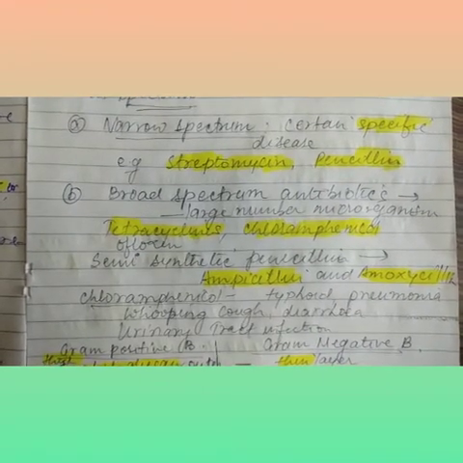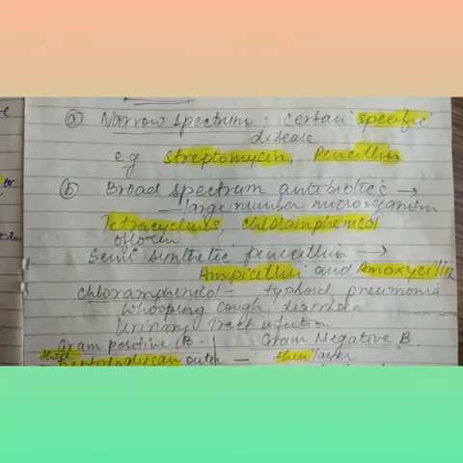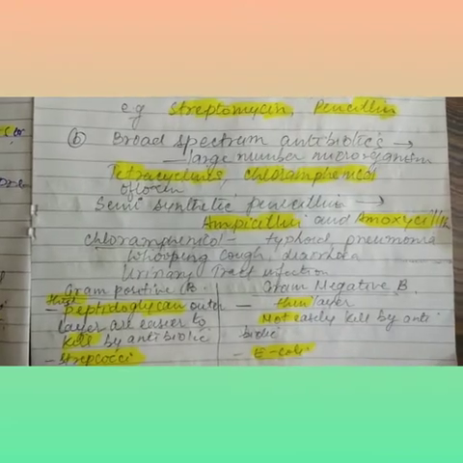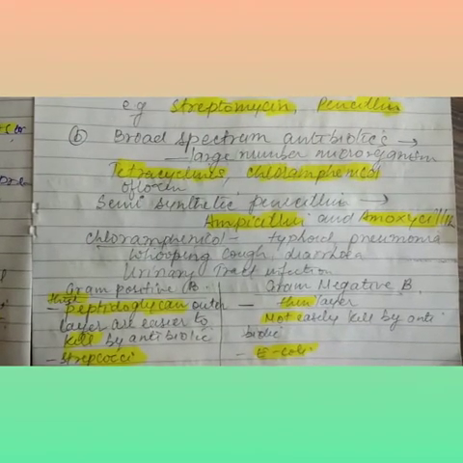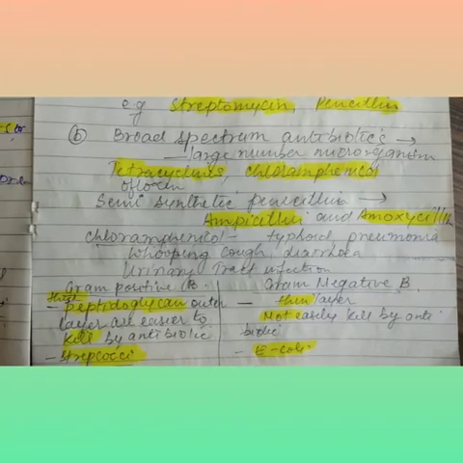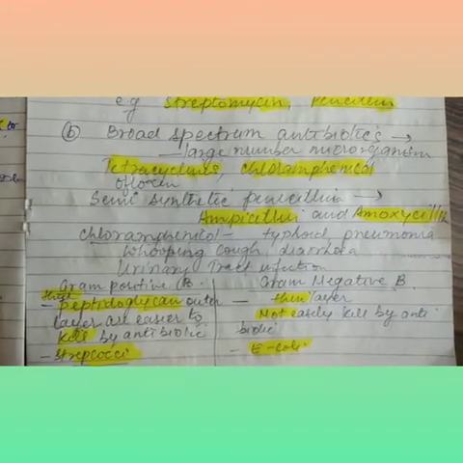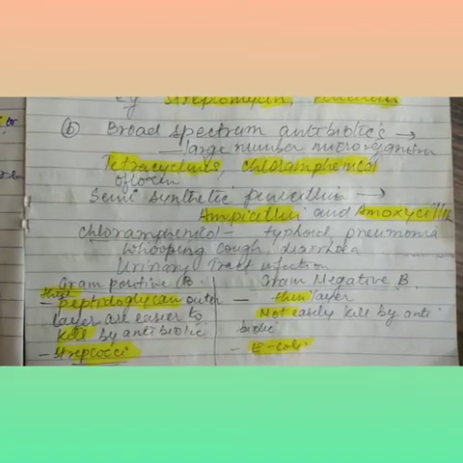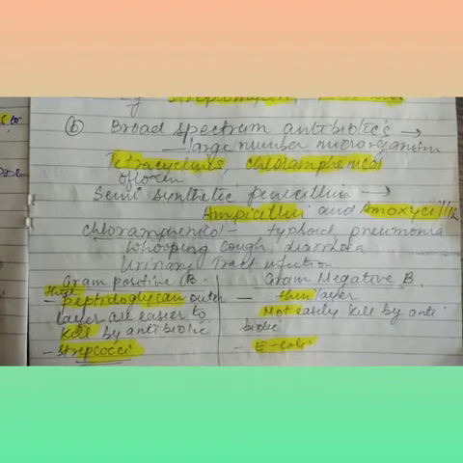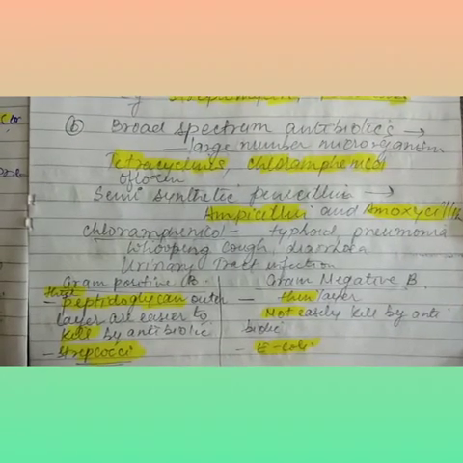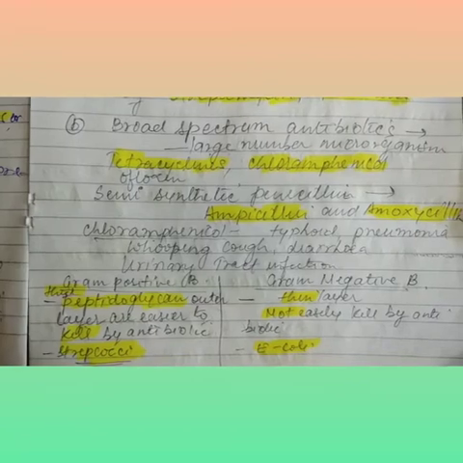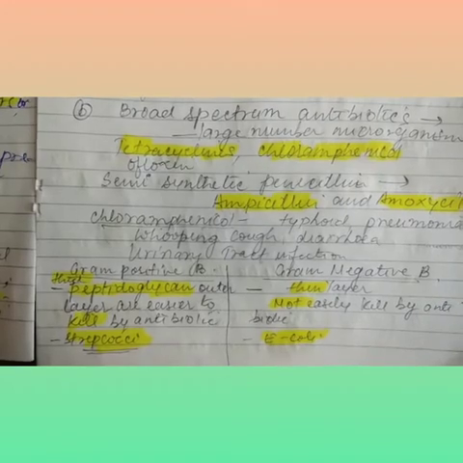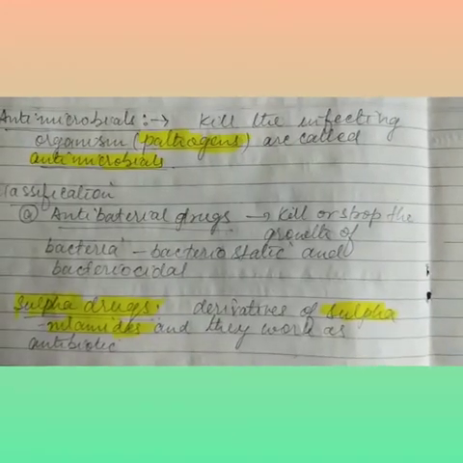Now also remember the types of bacteria. First, gram positive bacteria have a thick peptidoglycan outer layer, and this layer is easier to kill by antibiotic. Example: streptococci. And gram negative bacteria have a thin layer and are not easily killed by antibiotics. Example: Escherichia coli.